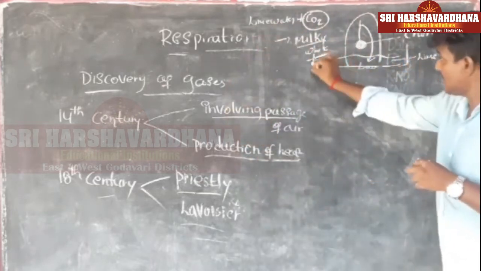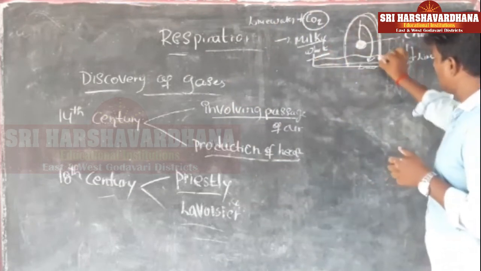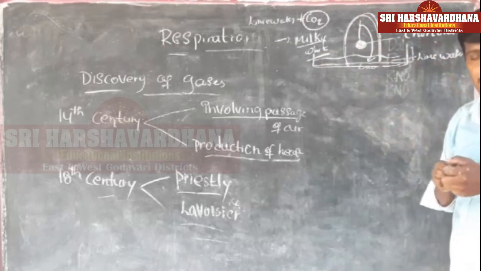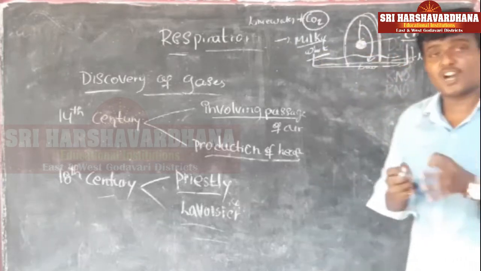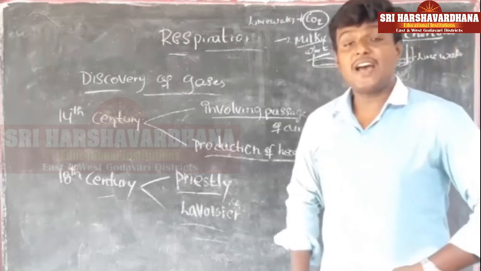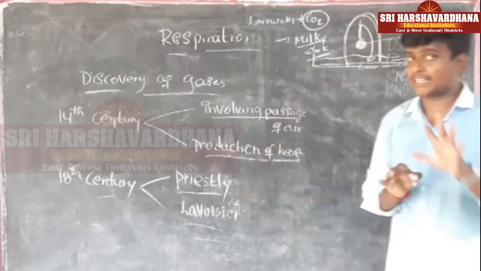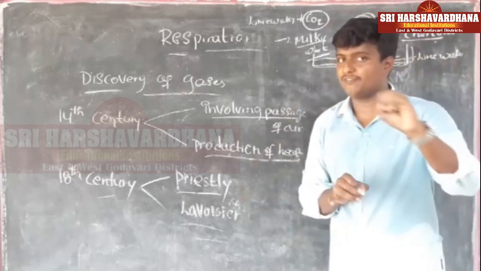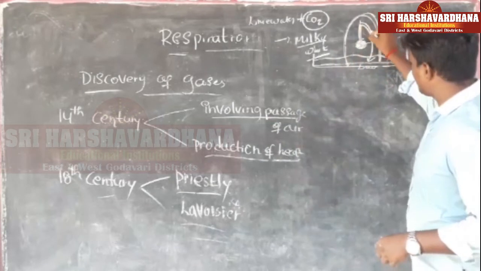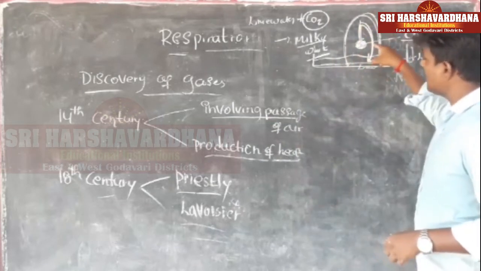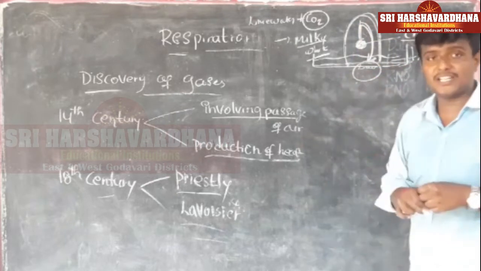Similarly here, he took a bowl with lime water and kept a bell jar on the bowl. Inside the bell jar he kept some charcoal and made it burn. While it was burning, some gas was liberated. Now we know it is carbon dioxide, but in the beginning we did not know which gas it was. This liberated gas reacted with the lime water and formed a whitish color.